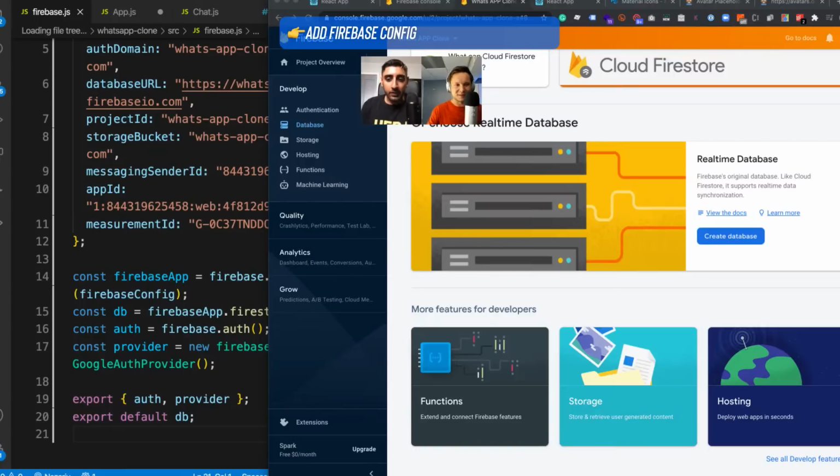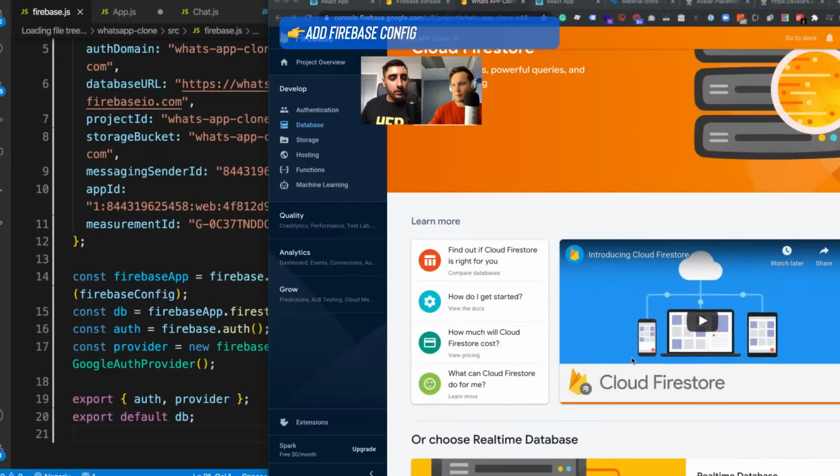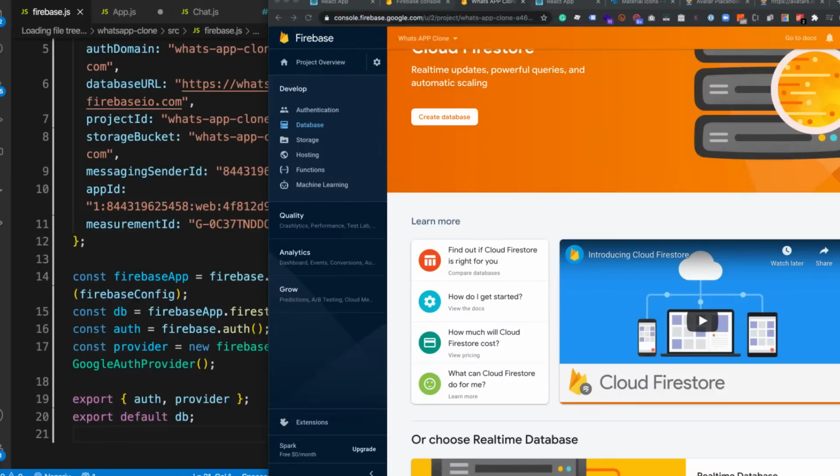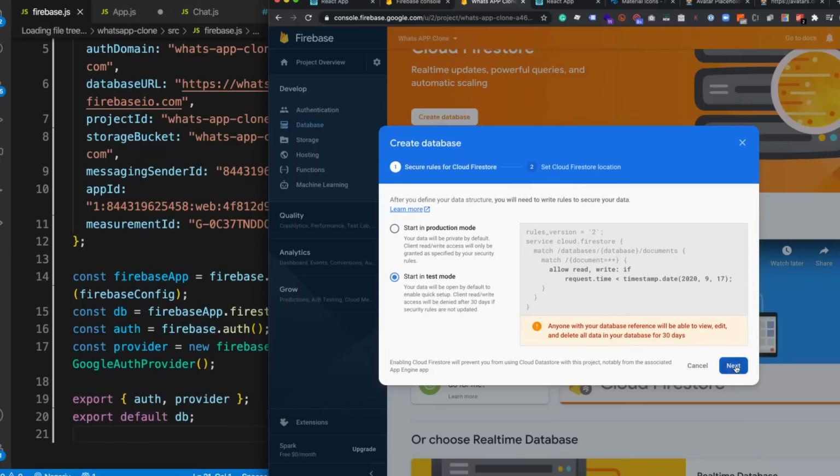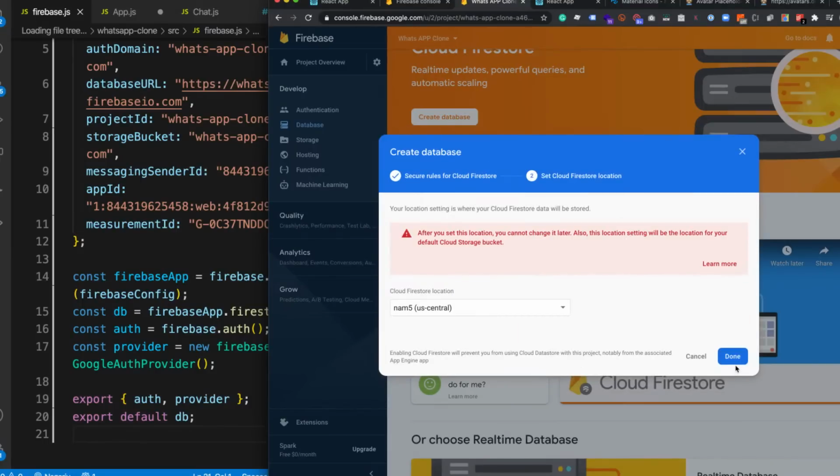So now what we're gonna do is in the Firestore, let's go up to the top and click on create database. I'm gonna hide my little screen here so that people can see it. So create database. All right, and what we do now is we click start in test mode. Start in test mode. Next. Awesome. And then this is fine as well. So done.